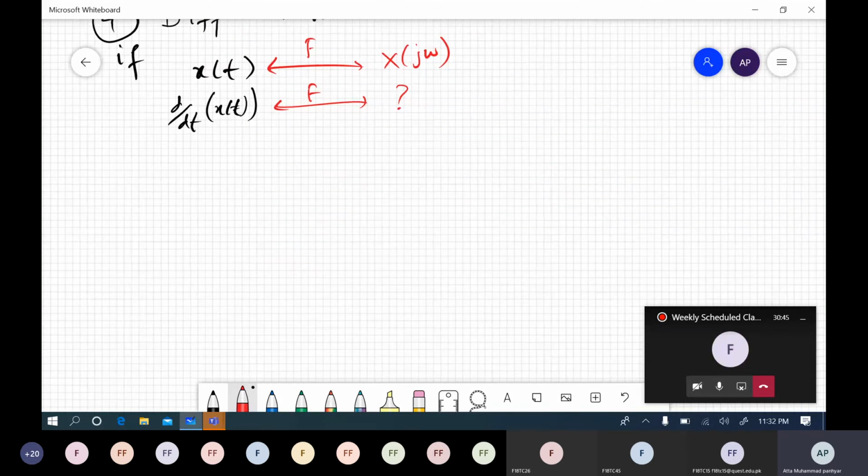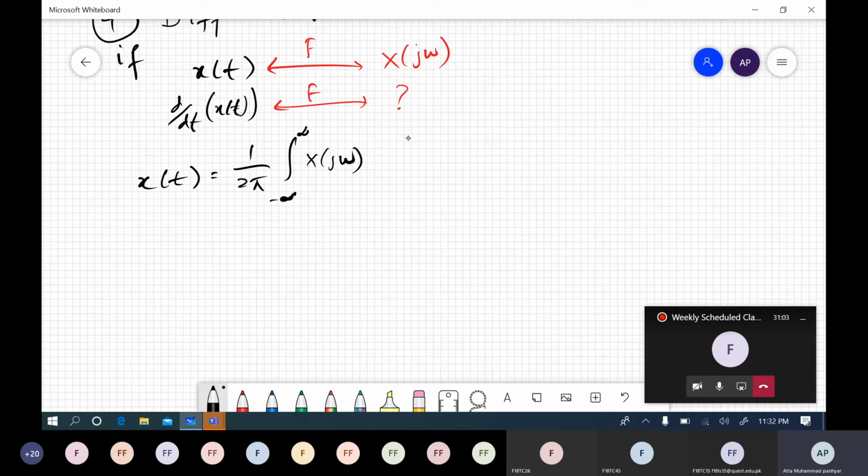So for example, we say that x of t by definition is equal to 1 over 2 pi, inverse Fourier transform only, not fast Fourier. That transform is different from this one. This must be equal to x of j omega e to the power plus j omega t d omega, right?